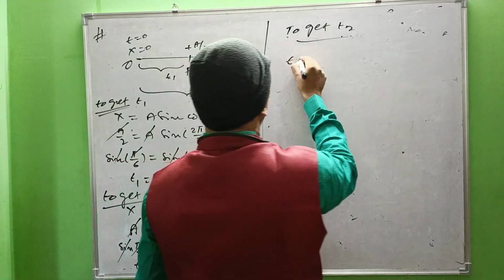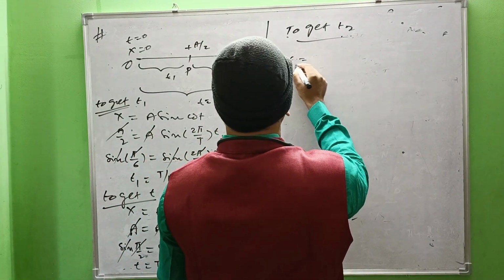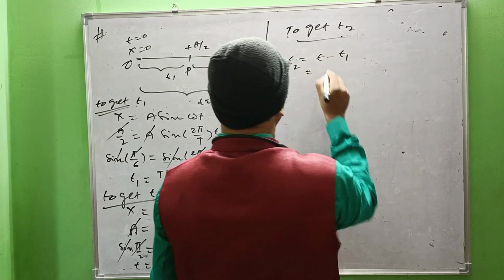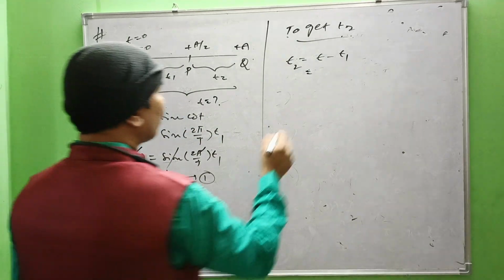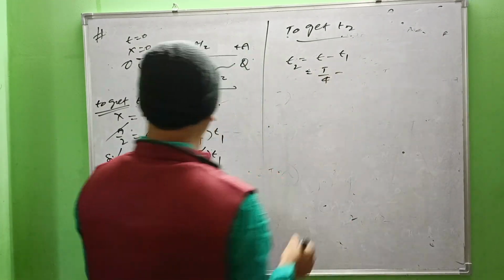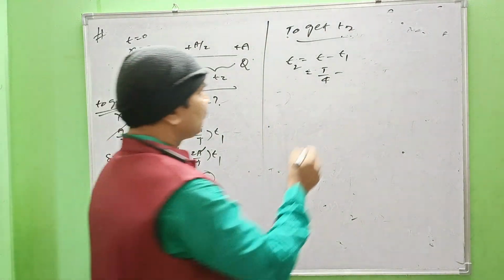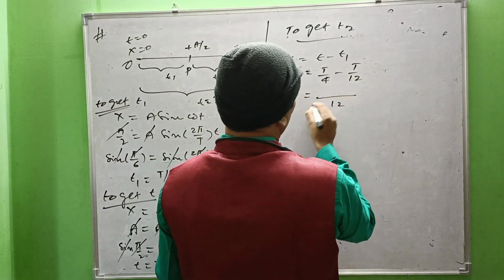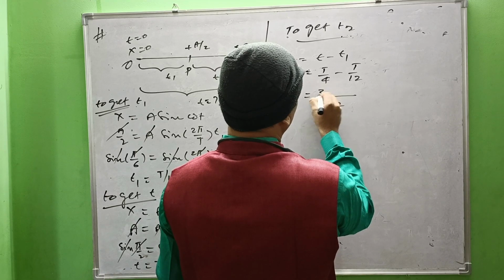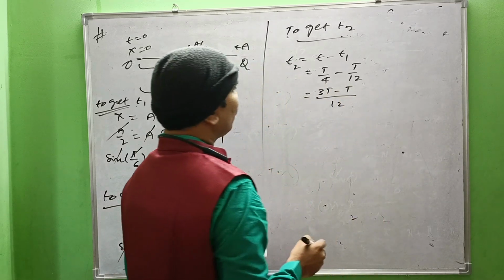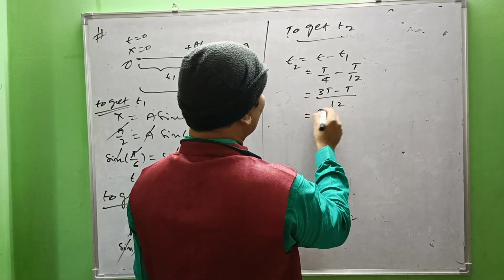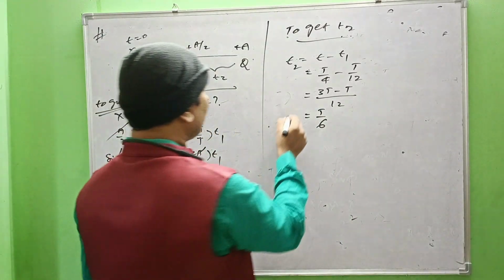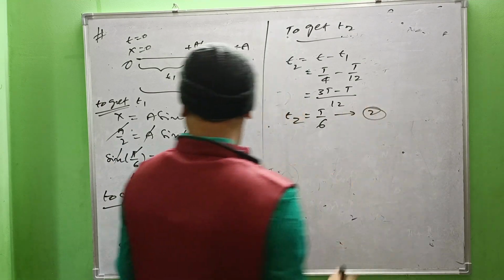So t2 equal to t minus t1. That is t by 4 minus t1, which means t by 12. That is LCM 12, so 3t minus t, that is 2t by 12, that is t by 6. Now compare t1 and t2.